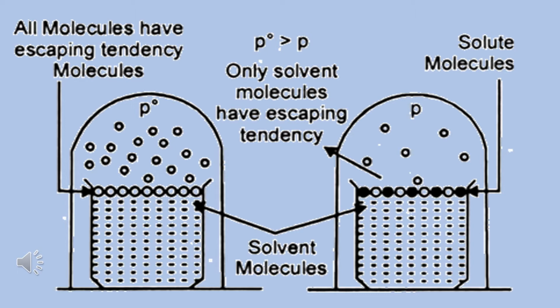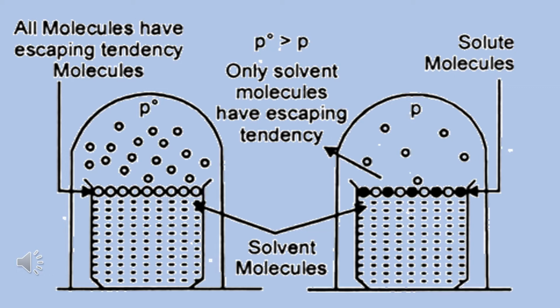I am repeating, P0 is the vapor pressure of pure solvent. Here there is some vapor pressure above this solution, which is called PS or P. Here P represents the vapor pressure of the solution.